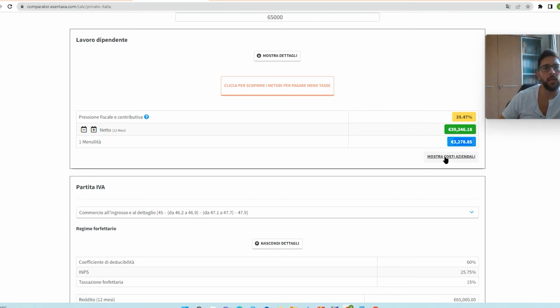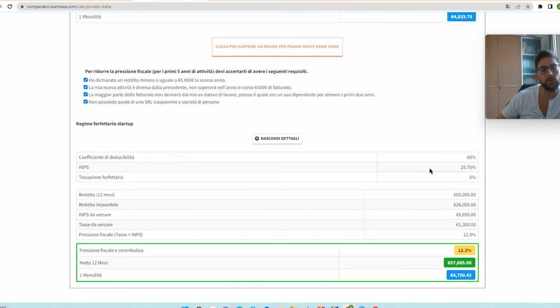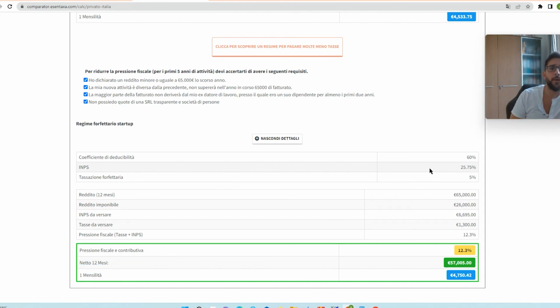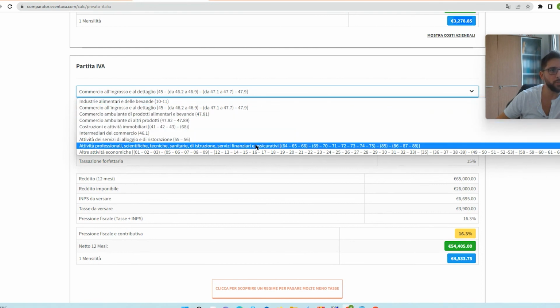Keep in mind that here you have a payroll. So on top of your fiscal pressure and social contribution, the company has to pay partially the other part of the social contribution, plus the liquidation and paycheck, some expenses, and the cost itself of the payroll. So of course, if you are a freelancer, most likely the company can offer you a little bit more in terms of rates, and you have a lower taxation because here you pay very low fiscal pressure. Again, if you're a consultant, maybe this fiscal pressure is not so low.